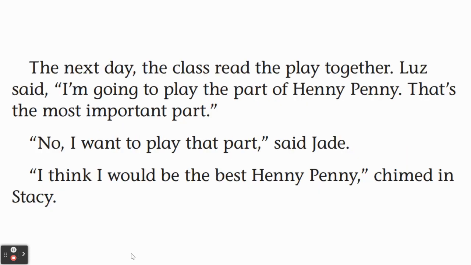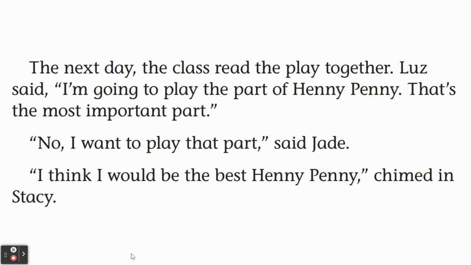The next day, the class read the play together. Luz said, "I'm going to play the part of Henny Penny. That's the most important part." "No, I want to play that part," said Jade. "I think I would be the best Henny Penny," chimed in Stacy.